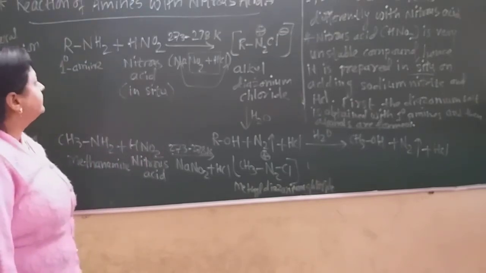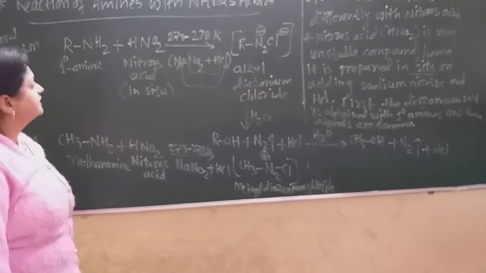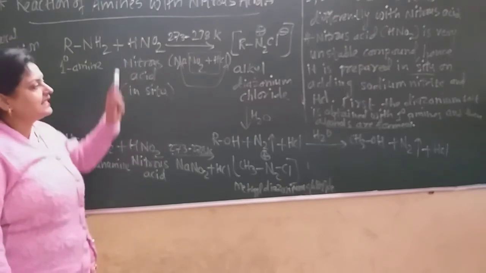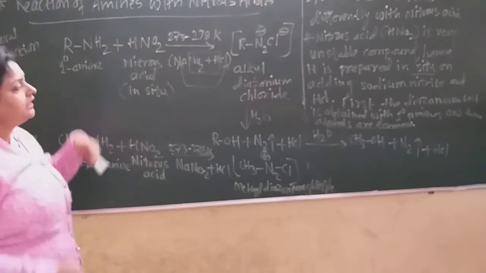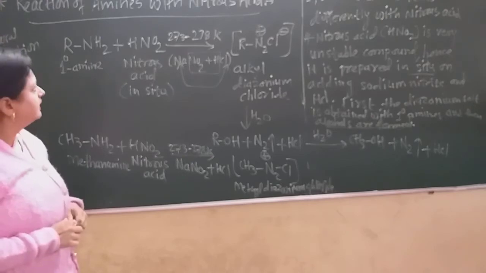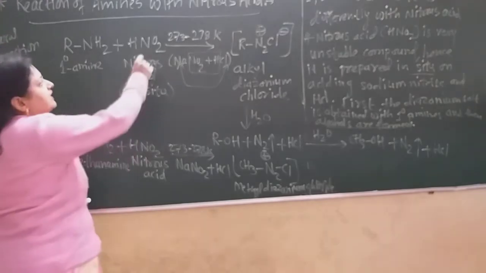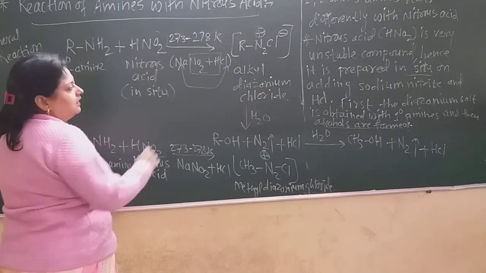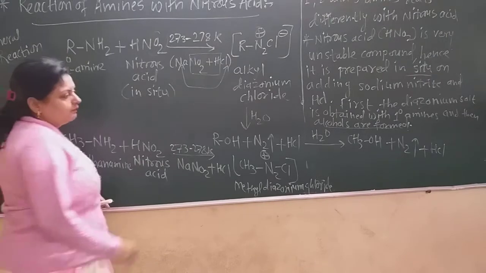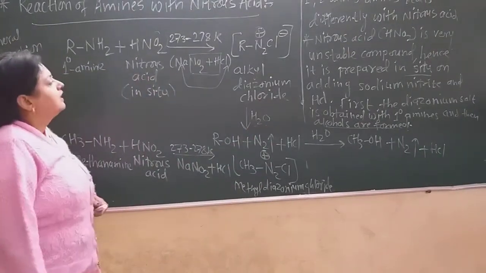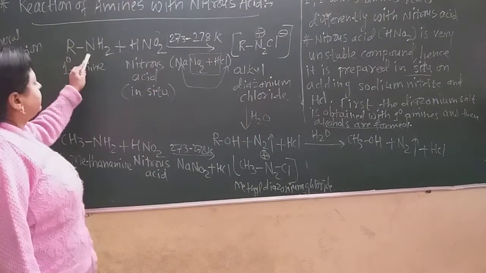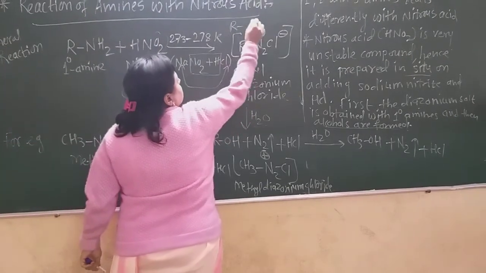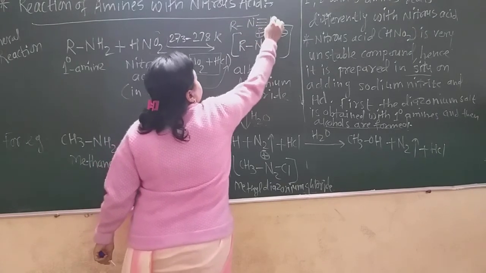Now what happened here actually? See here how the reaction is carried out. As there is this HCl also and this nitrous acid is also there, here is the balancing of the reaction. Now these two oxygen atoms and the hydrogens from the HCl form the water molecule here. And the alkyl group gets attached to the N triple bond NCl. The structure of this is R-N≡N-Cl.